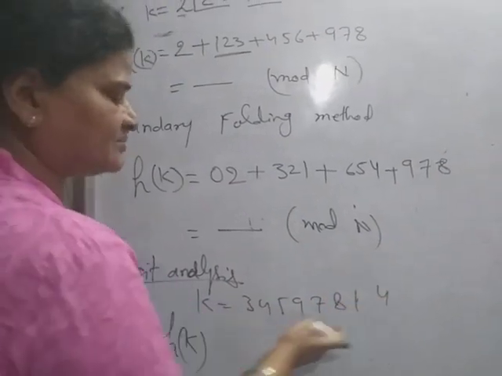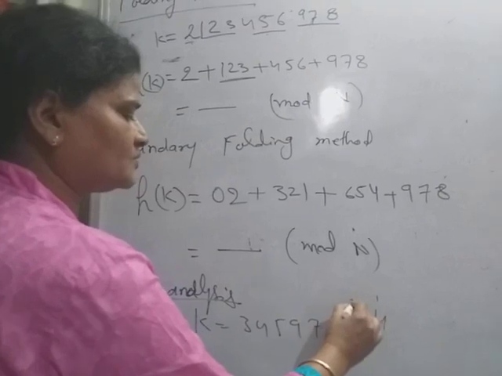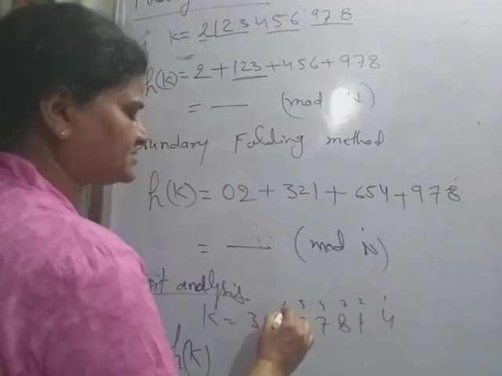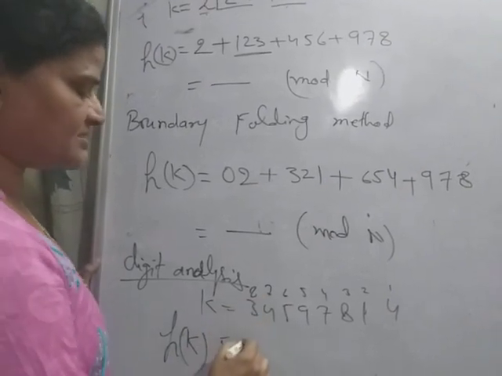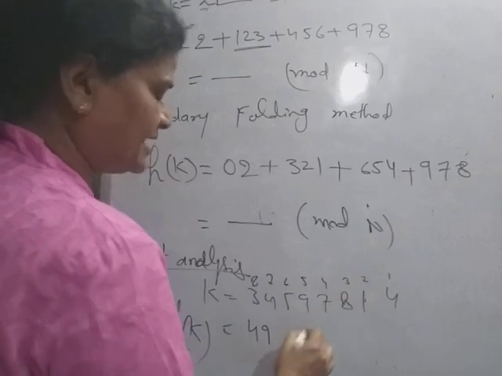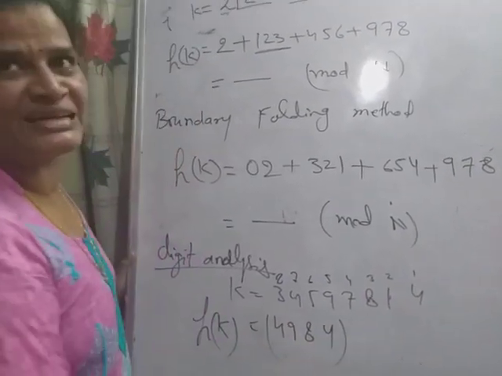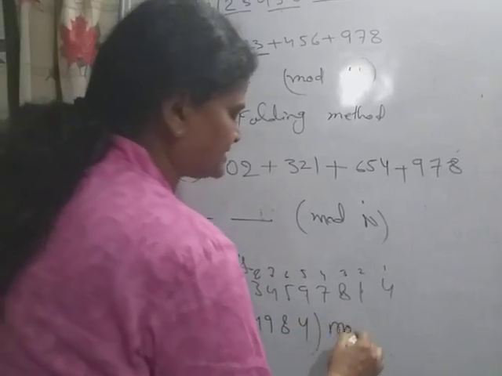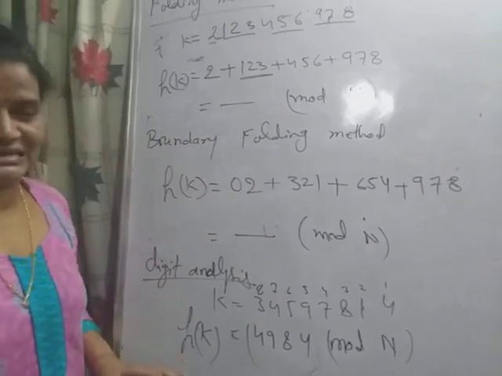You can start either from the unit place or from here. So positions 1, 2, 3, 4, 5, 6, 7, 8. I will take the digits at the odd positions, so simply 4, 9, 8 and 4. This is the address, and if it is exceeding, then you apply the division method, that is mod n. So this is the digit analysis method.